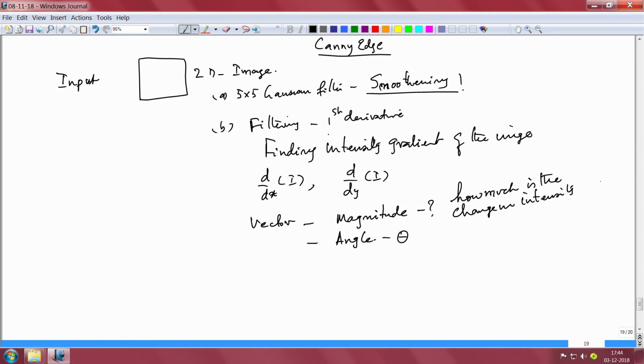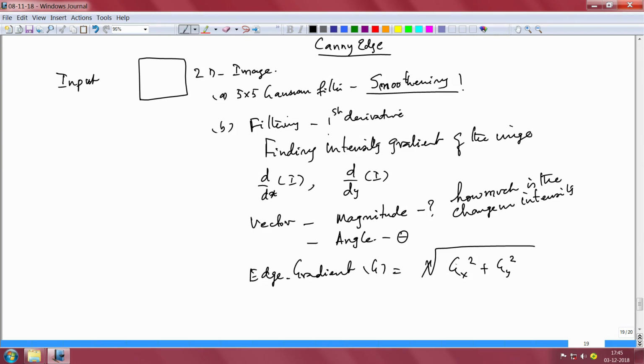So typically you are trying to get to the intensity gradient, and this edge gradient G is computed in a very simple fashion: the square root of Gx square plus Gy square.